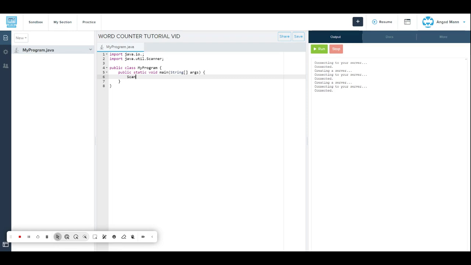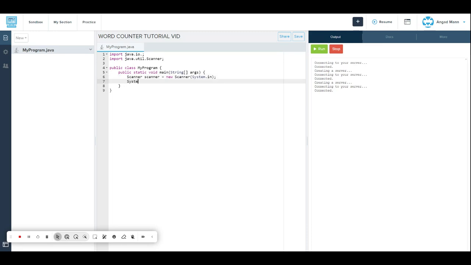We do Scanner, the first one with a capital S, and Scanner again, equals new Scanner, and then in brackets System.in, the bracket, including the semicolon again.